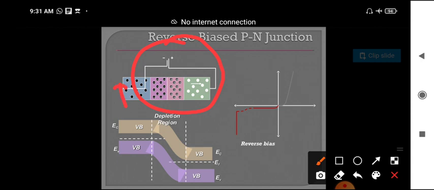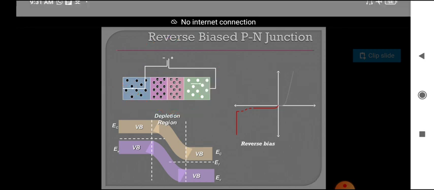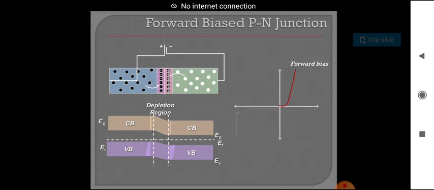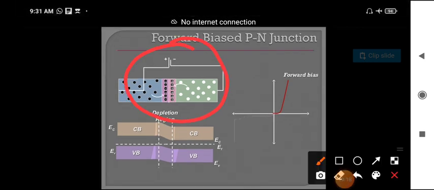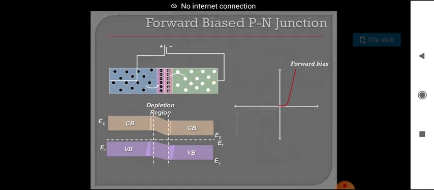This is P type and this is N type. P type to the negative terminal and N type to the positive terminal is simply called reverse biased. And here, this is P and this is N, with P type to the positive terminal of the battery and N to the negative terminal. This combination is called forward bias, and the other is called reverse bias.